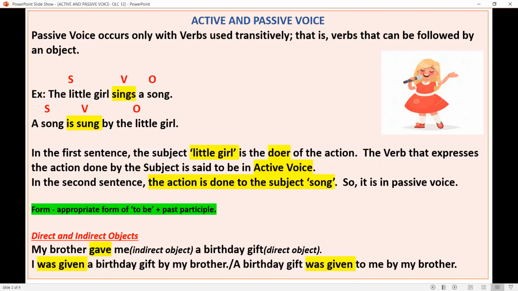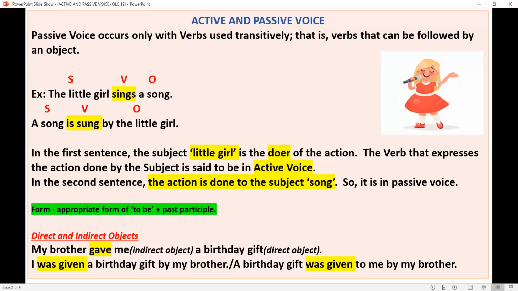But the same verb in the sentence, the little girl sings. Here there is no object. So the same verb is intransitive verb here. So there are some verbs which are used transitively and intransitively. So this particular verb sings is used transitively and intransitively.